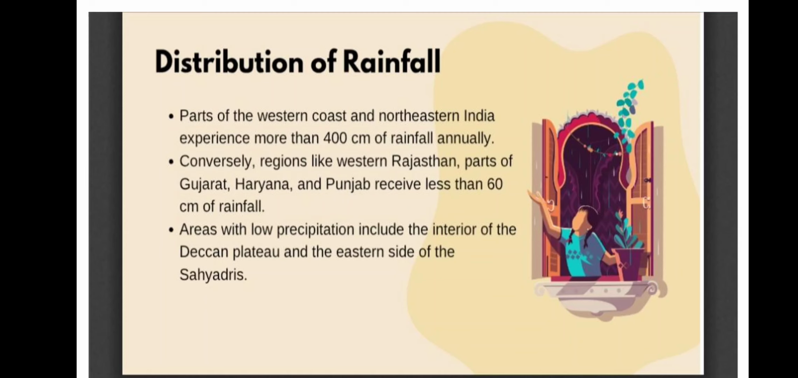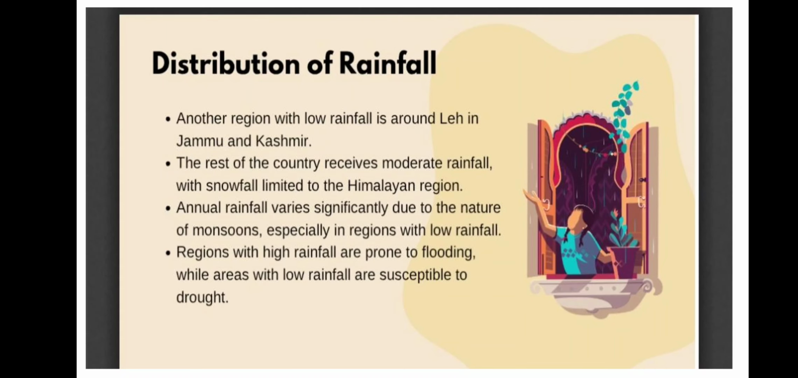Then average you will find in the area of some parts of Gujarat, Haryana, Punjab. These will get less than 60 centimeters of rainfall, and low precipitation will be in the Deccan Plateau and eastern side of, or you can say eastern Ghats. Okay, not eastern Ghat, it will be in the Sahyadri region. So western Ghats eastern part, not exactly eastern Ghat, it is in the western part only, but in the eastern side of western Ghat.